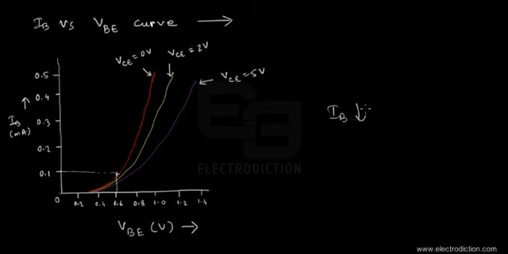That is what leads to a reduced amount of base current over here, due to a lower amount of recombination produced when the base becomes thinner. And that's why with each given rise in the forward bias voltage, the curves do not rise as sharply as before. So that's the reason over here.